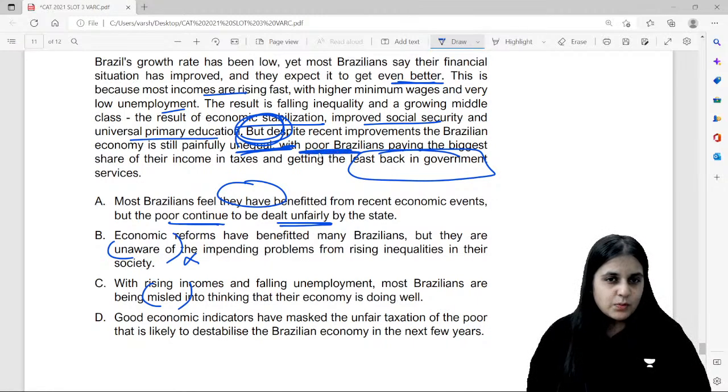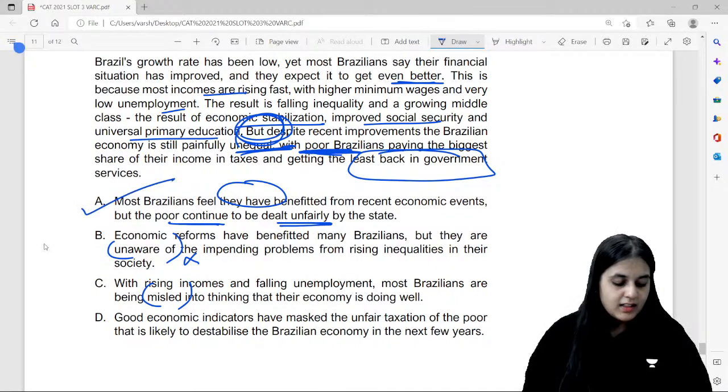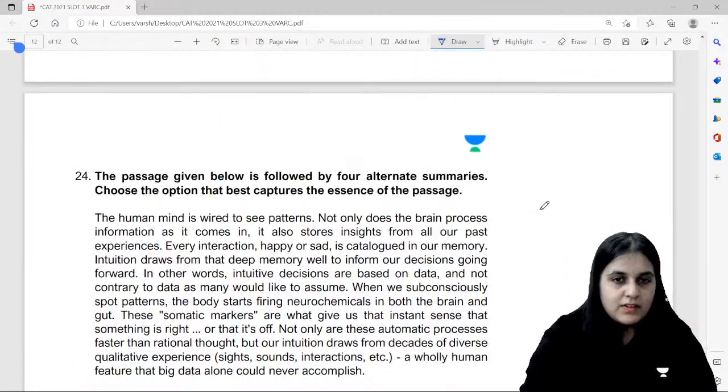Poor Brazilians, that was the key word, and answer option A gives us that. Okay, come on everyone, last question.